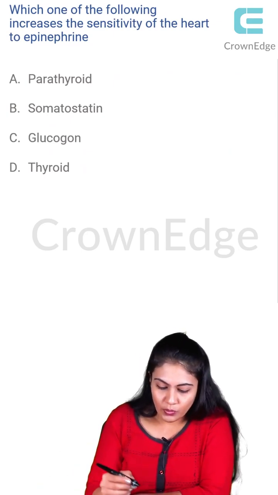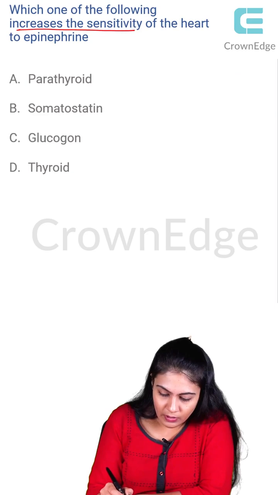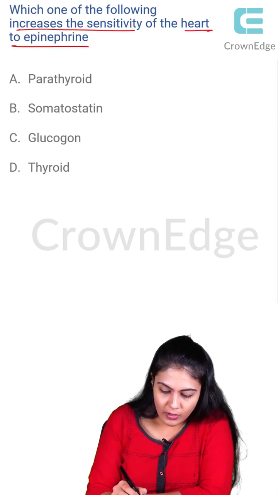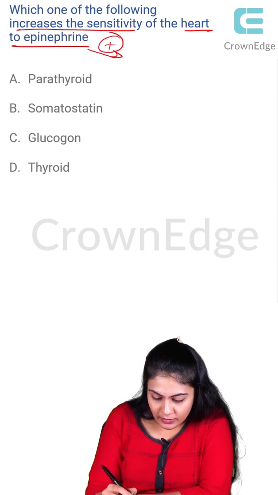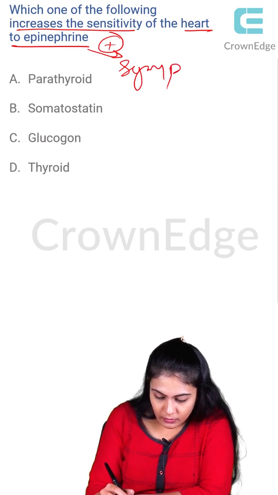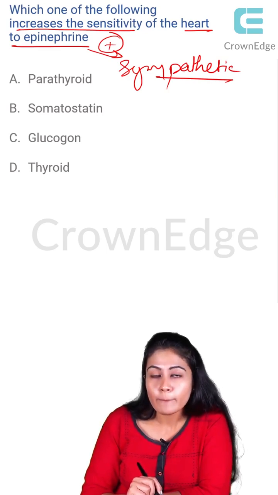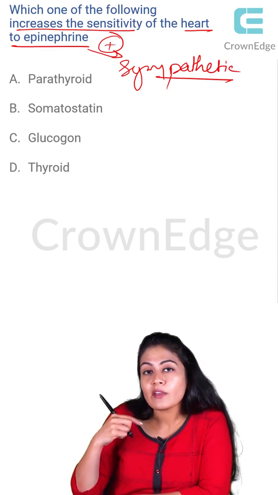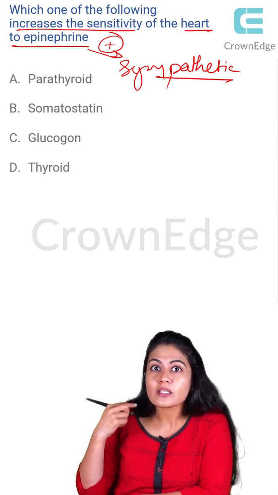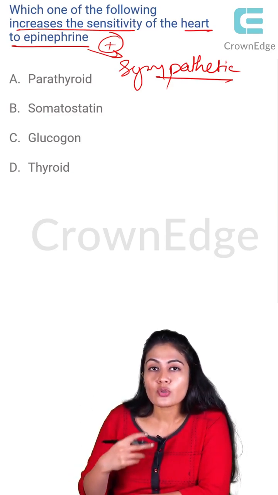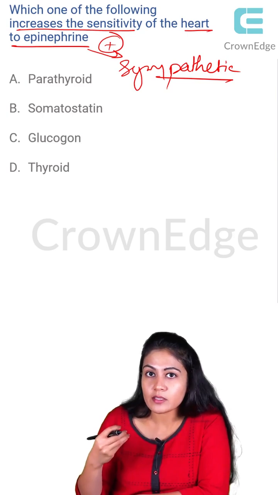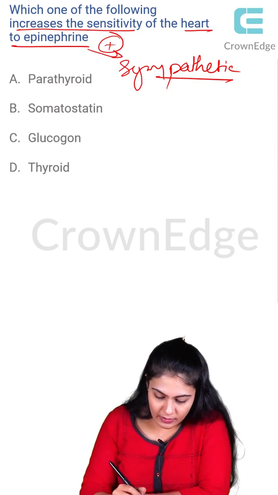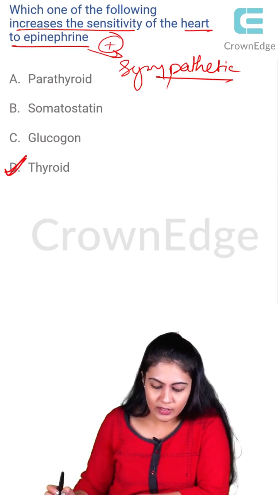Next question: which one of the following increases the sensitivity of the heart to epinephrine? So you know that epinephrine is going to activate the sympathetic system. We talked about that, right? Because it is a catecholamine, fight and flight response, remember? So the sensitivity to epinephrine is increasing. That means your sympathetic system is activating. So who helps in further activation of the sympathetic system in the heart? That is nothing but your thyroid hormone.